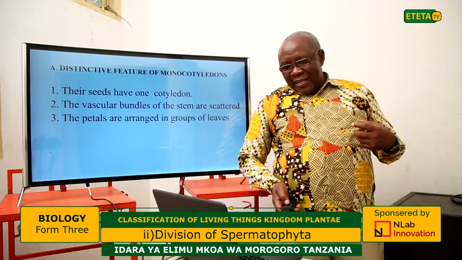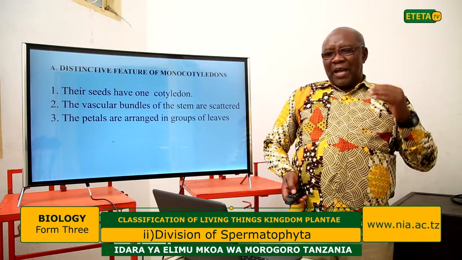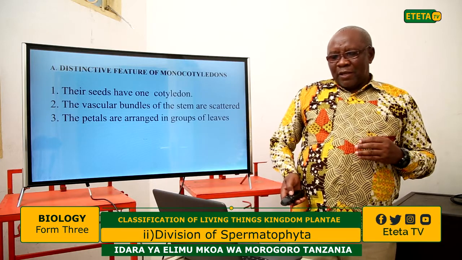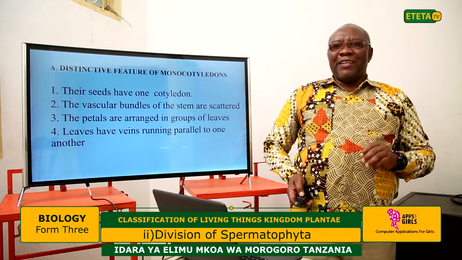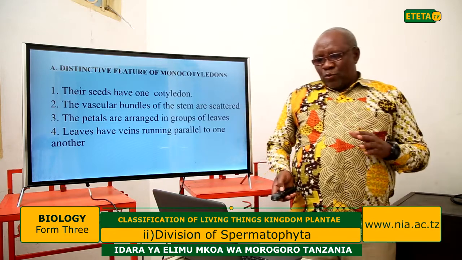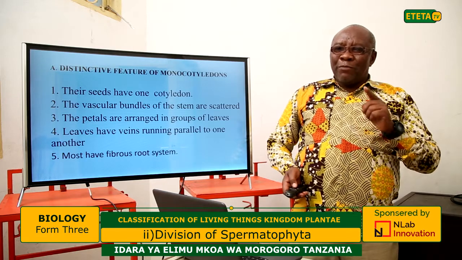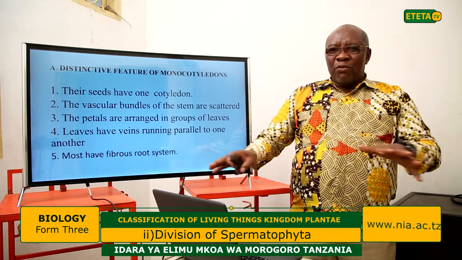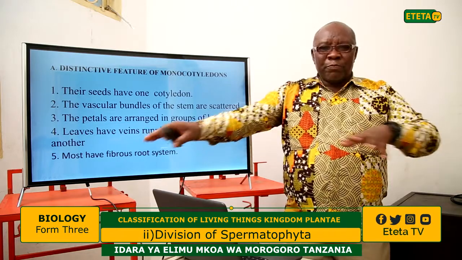Also, the petals are arranged in groups of three. Also, the leaves have veins running parallel to one another. Also, most have a fibrous root system. Most of the monocotyledons have fibrous root systems, small roots which spread randomly.